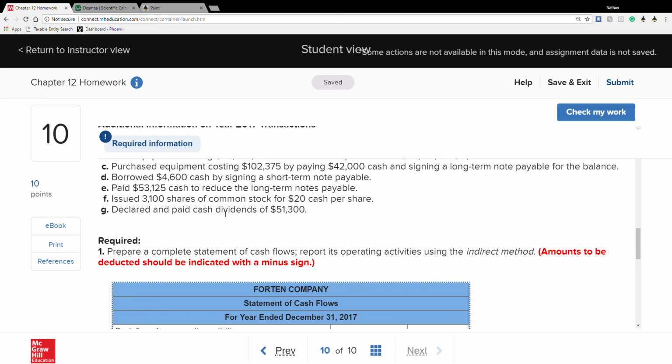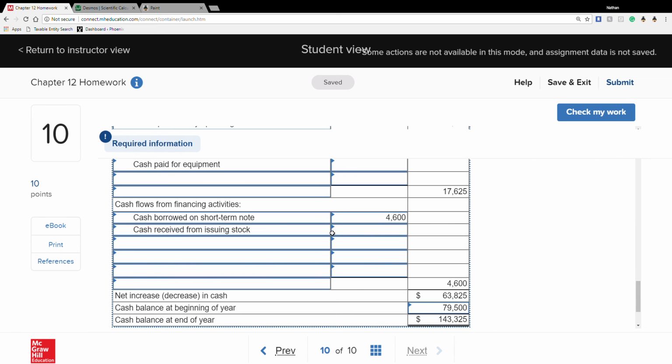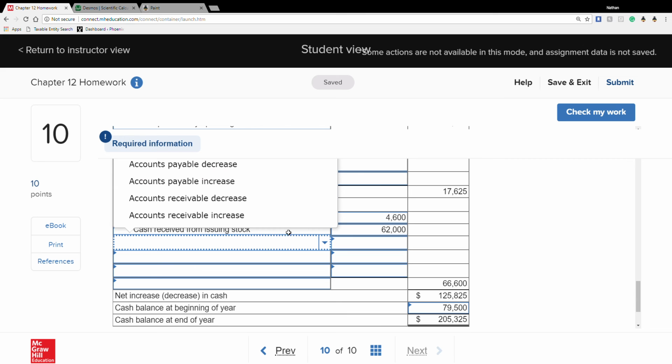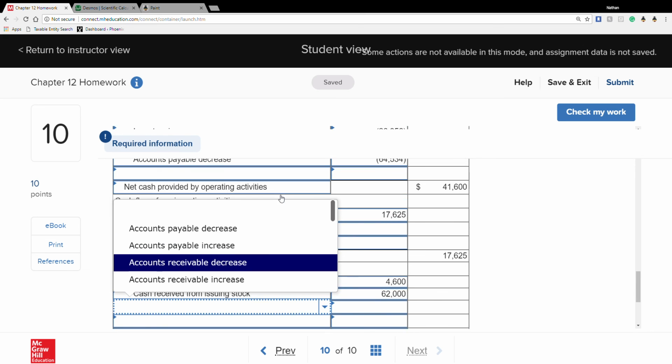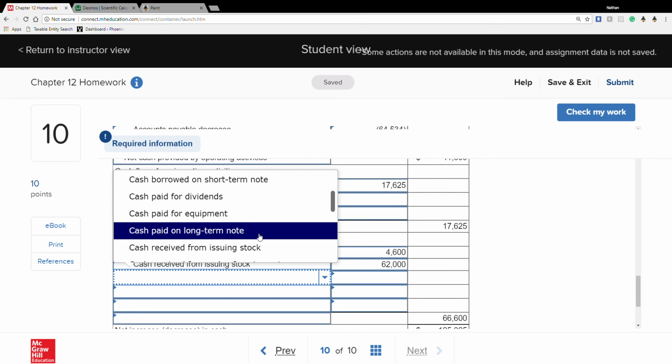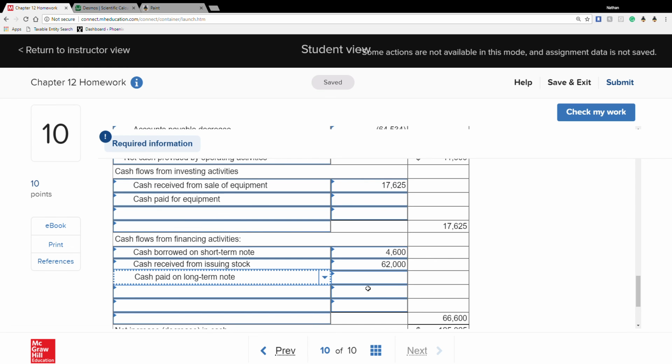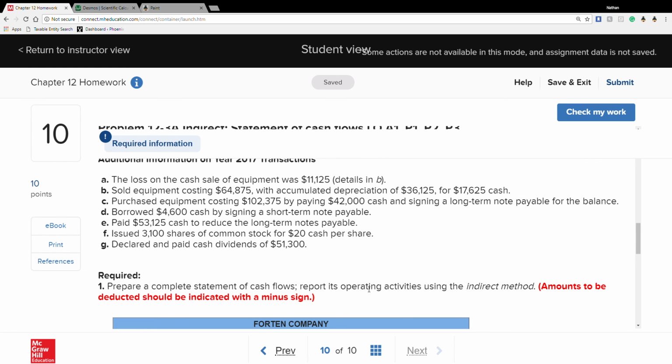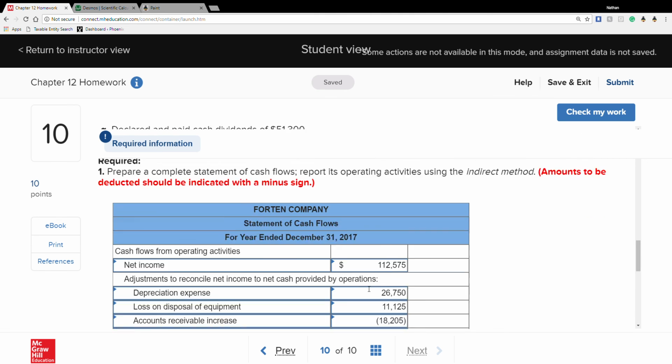I'm actually curious how Connect figured that out. Alright, so 6,200. Okay. Let's see what else we got going on. We got cash paid on a long-term note, 53,125.